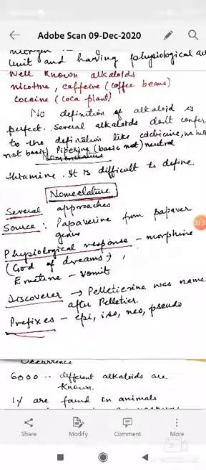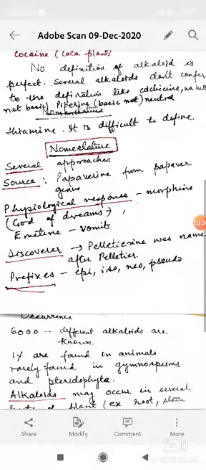Now we come to the nomenclature of alkaloids. The system of nomenclature of alkaloids is very similar to that of natural products. But till now no unique system has been developed for alkaloids. Now why is it so? Because of the different skeletal types.